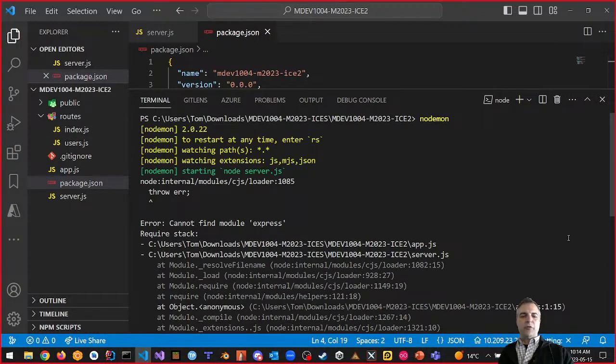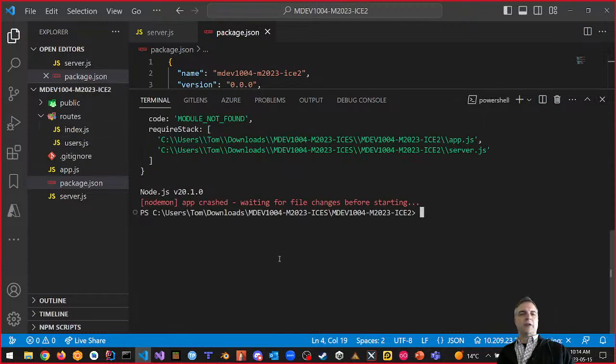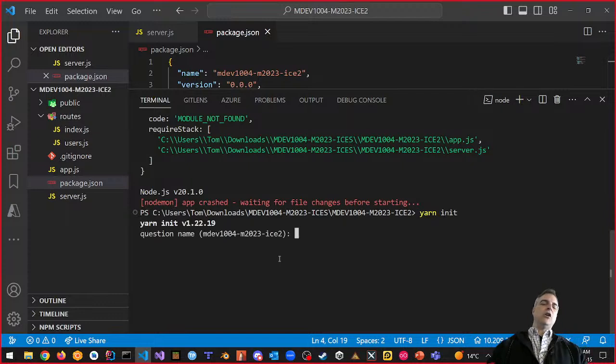We didn't load the modules. We don't have node modules. So let's try this again. If I'm going to say npm, now instead of npm install, before we do npm install, I want to use yarn as much as possible. It's actually better, right? So what I want to do is, if I do a yarn, let's do this. Let's do a yarn init. Please do this with me, a yarn init. Okay? What yarn init will do is it will redo our package.json.